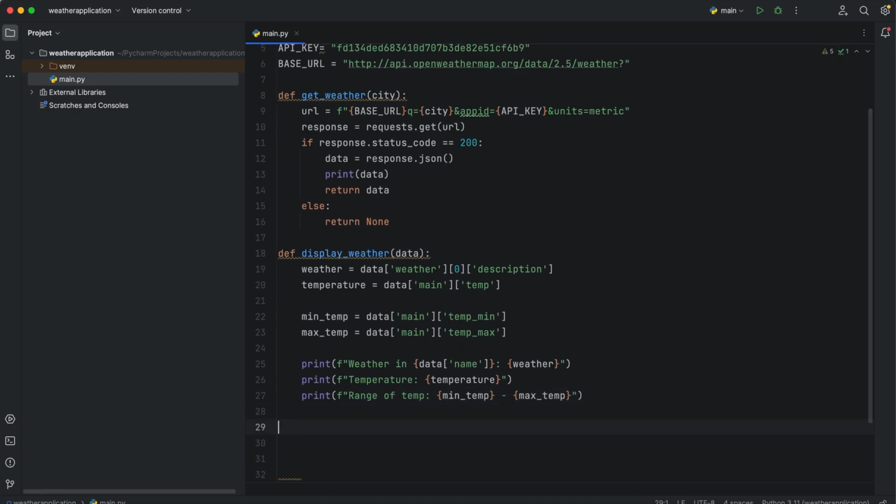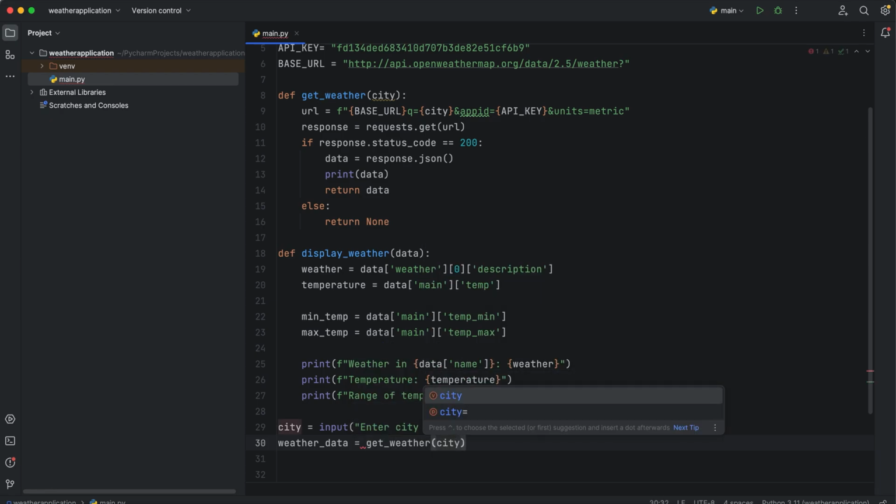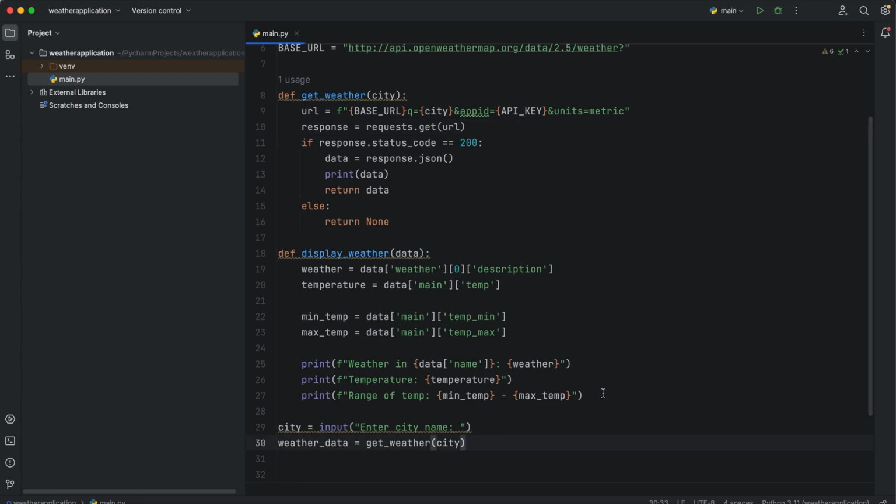And now we can get the city as input from our user. So enter city name. The next thing we need is weather data, and we'll pass the city to get weather. So we are passing it to that function.